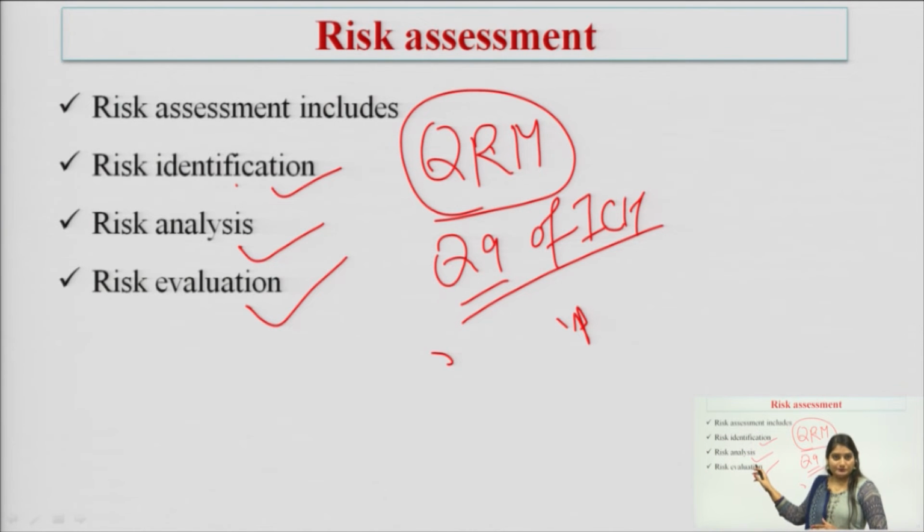So, risk assessment includes the risk identification, risk analysis, and risk evaluation, and this is the part of QRM. Okay. That is quality risk management approach, in which we are identifying the risk, we are analyzing the risk, we are evaluating the risk, just to eliminate the chances of risk or just to eliminate the root cause of the errors.